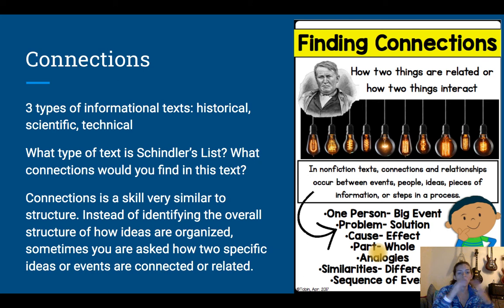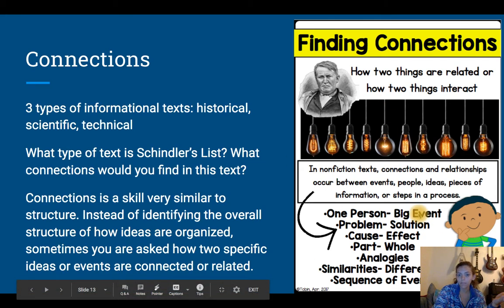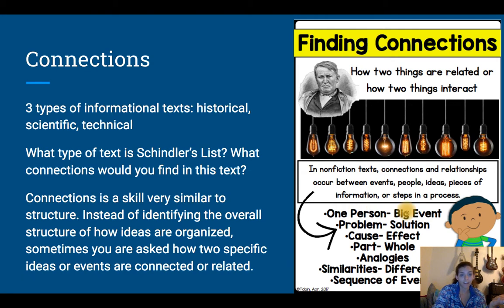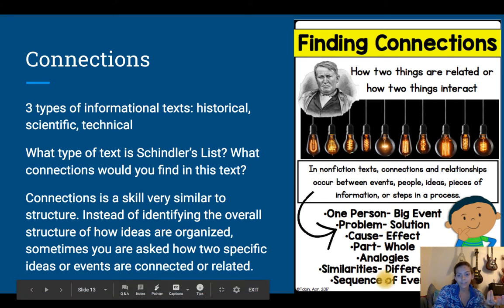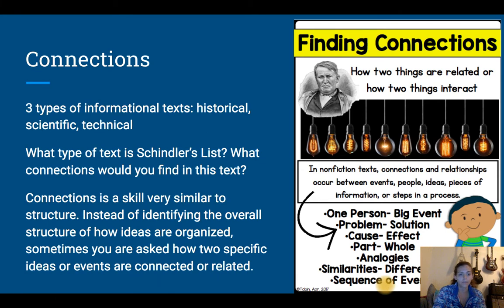Okay, so we said that Schindler's List is a historical text. What type of connections might you find within this text? Of these connections listed over here, what types of connections might you find? Person, event, definitely, right? Maybe problem and solution at some point. Definitely cause and effect. Probably won't see similarities and differences. We might. And sequence of events, definitely, right? Those sequences of events are always present in a historical text. So we want to be on the lookout for those.